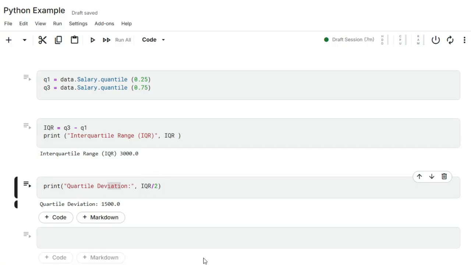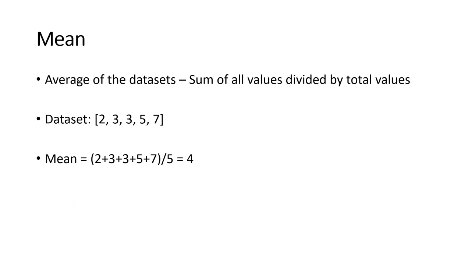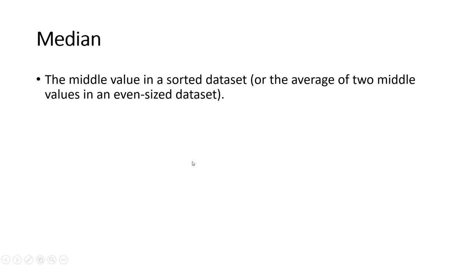Let's start. First of all, mean. Mean is very easy. That is the average of a dataset. It means the sum of all values in the dataset divided by the total number of values. For example, inside this dataset, sum all these values and divide by the total number of items, that are 5. The mean, basically the average, is equal to 4.